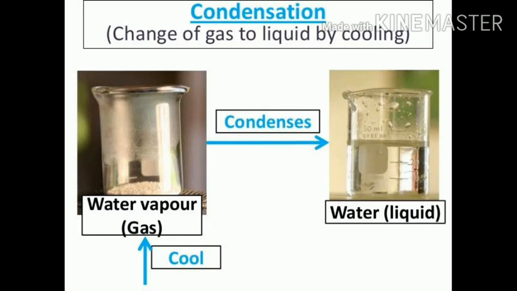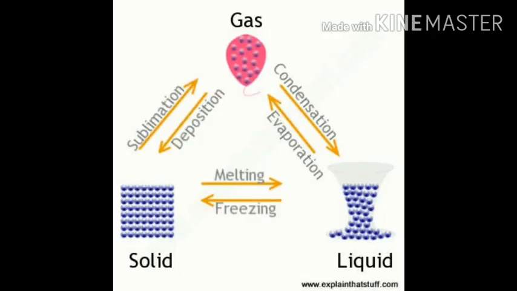When the vapor or steam is cooled, it changes again to droplets of water. This process is called condensation. Here is a summary of change of states in solids, liquids and gases.